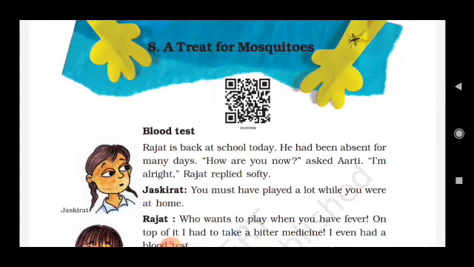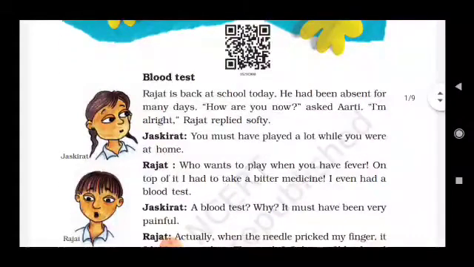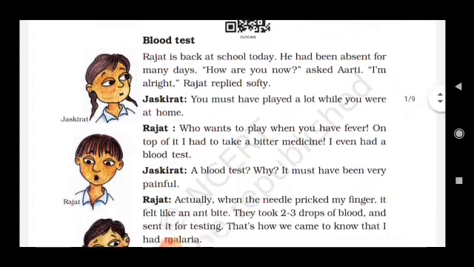Blood test. Rajat is back at school today. He had been absent for many days. "How are you now?" asked Aarti. "I'm all right," Rajat replied softly. Jaskirat: "You must have played a lot while you were at home." Rajat: "Who wants to play when you have fever? On top of it, I had to take a bitter medicine. I even had a blood test."